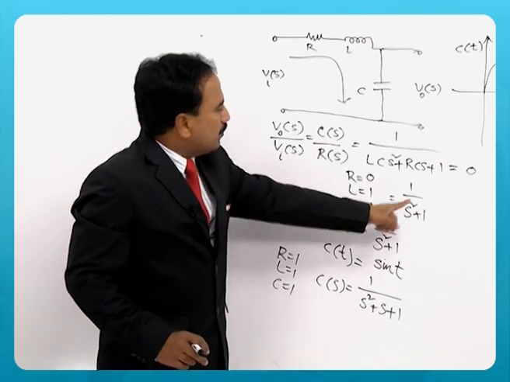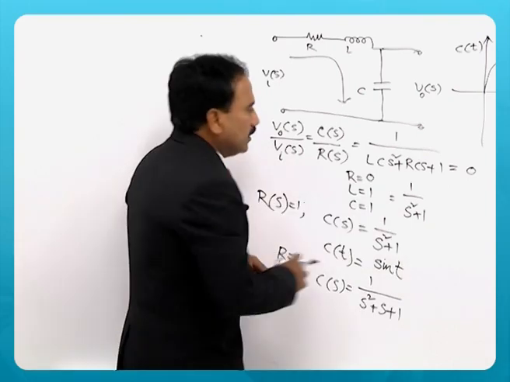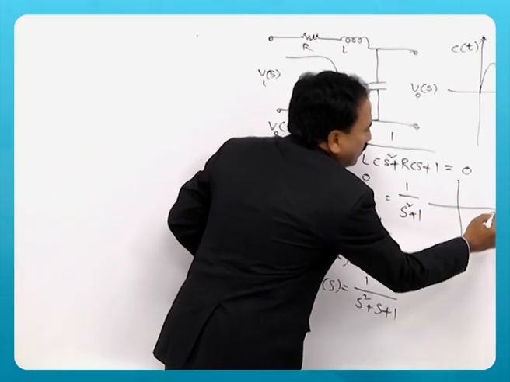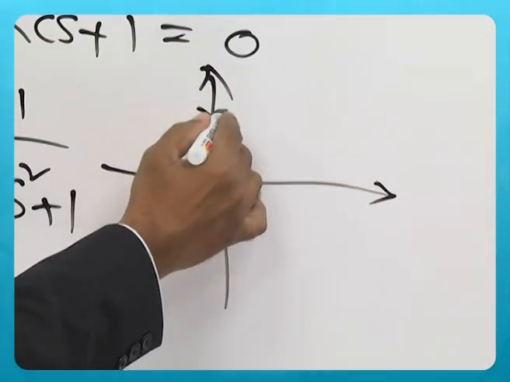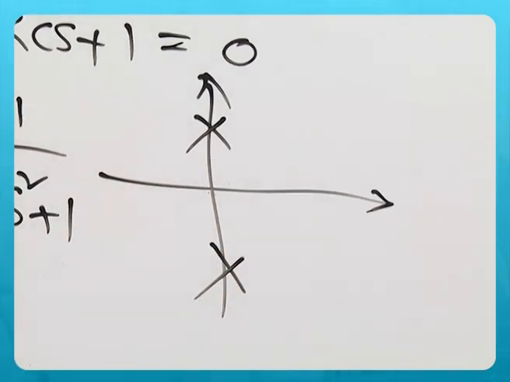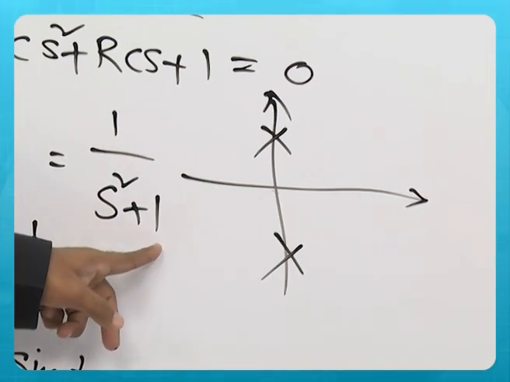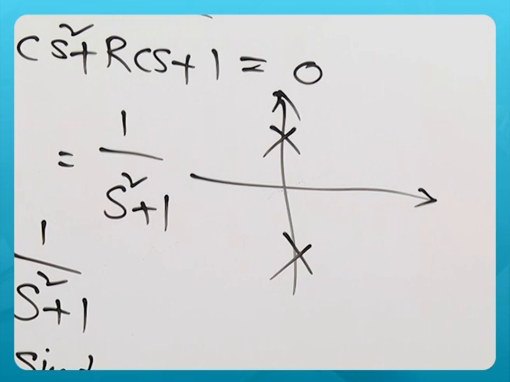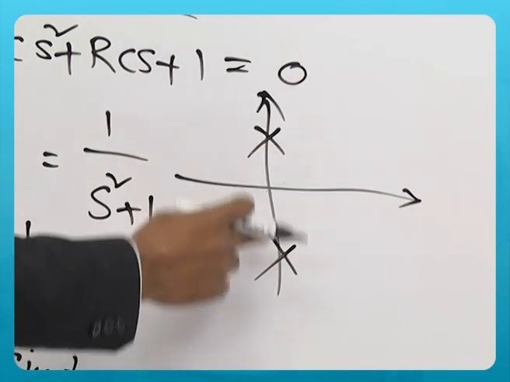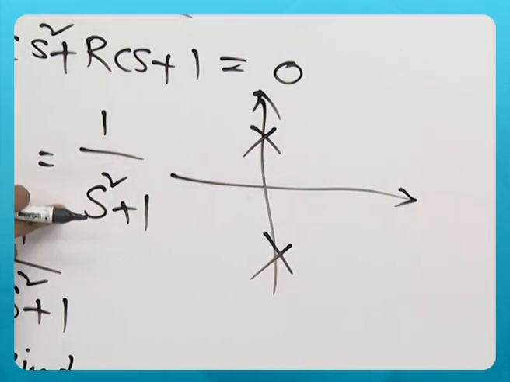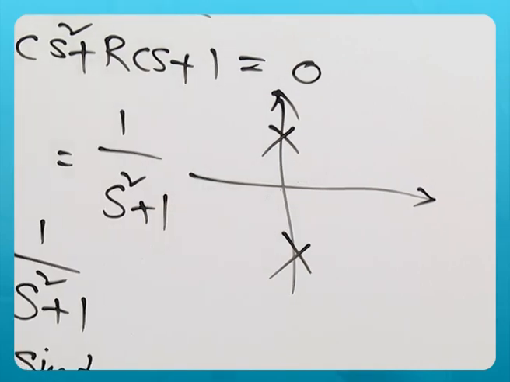If you see this 1 by s square plus 1, the location of the poles in the S plane are exactly on the imaginary axis, because s square equal to minus 1 and s is equal to plus or minus j1. So, the two roots in the S plane for this function are on the imaginary axis.